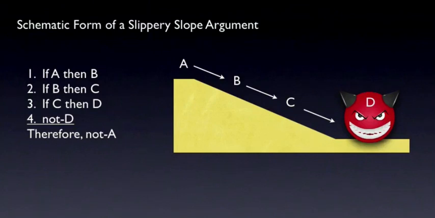Now there's a caveat to this way of analyzing slippery slopes. It's usually the case that slippery slope arguments aren't intended to be valid. That is, they're not intended to establish that the dreaded consequence will follow with absolute certainty. Usually the intent is to argue that if you assume A, then D is very likely to follow. So what's being aimed for is really a strong argument. And that means we shouldn't really be reading the conditional claims as strict conditionals, with every link in the chain following with absolute necessity. We should be asking ourselves, how likely is it that D will follow, if A occurs? If it's very likely, then the logic is strong. If not, then it's weak.